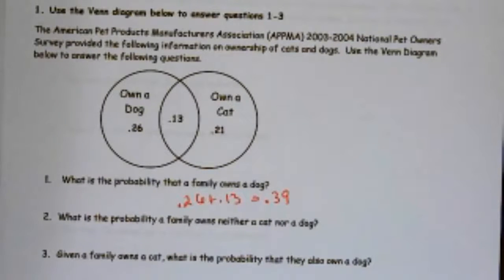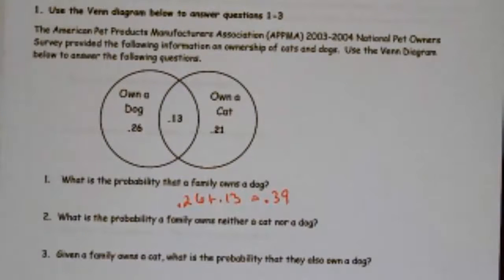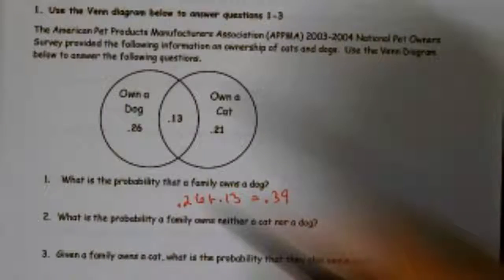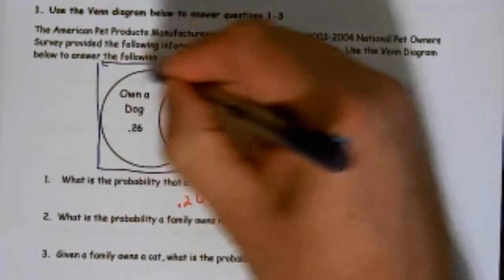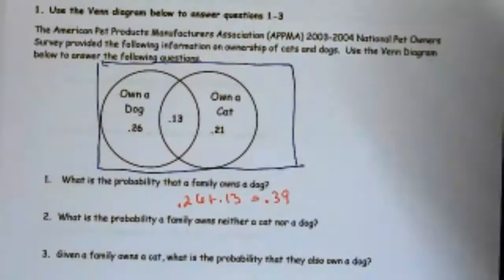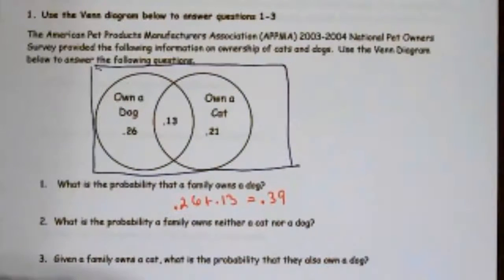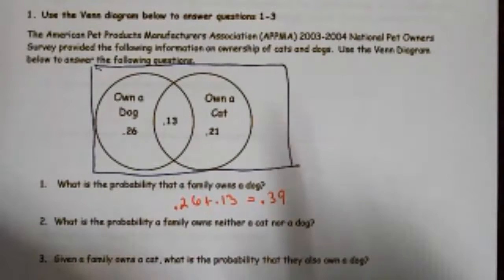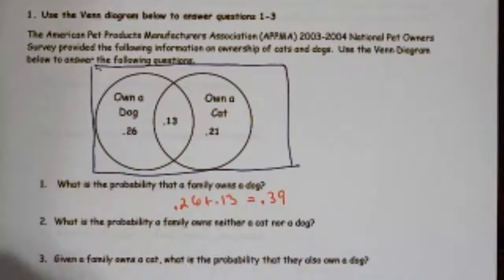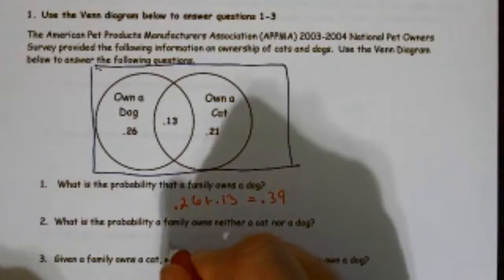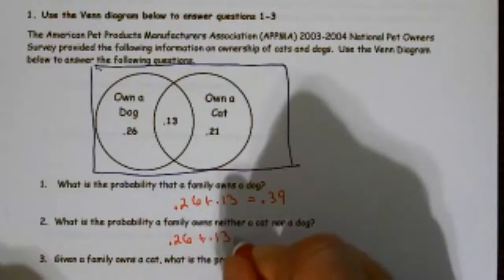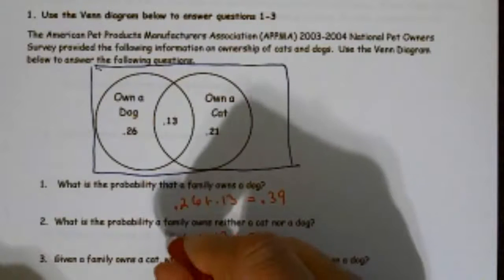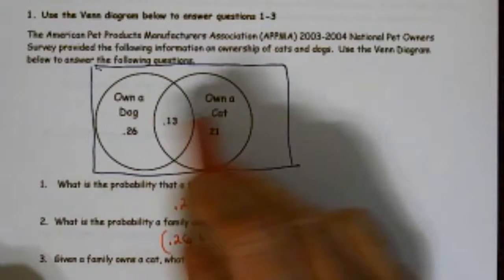The next thing, what's the probability a family owns neither a cat nor a dog? Well, that means I basically have a box out here. We don't want what's in the circles. We want what's out there. So to do that, first off, let's find out the probability that they own one. Well, I can go 0.26 plus 0.13 plus 0.21.